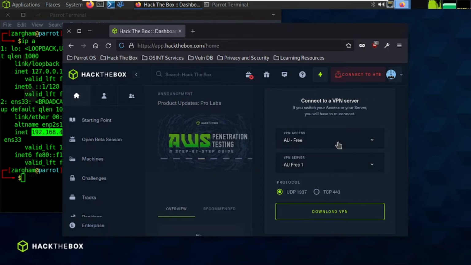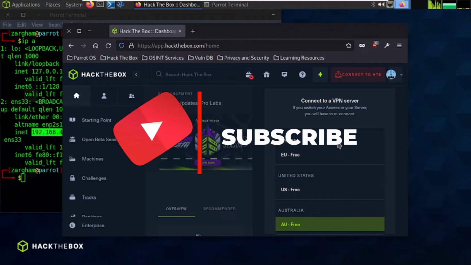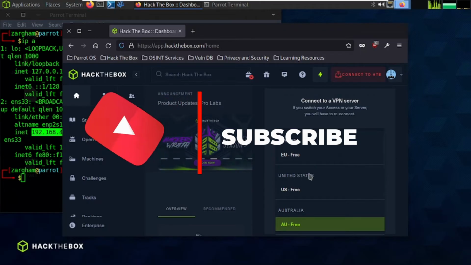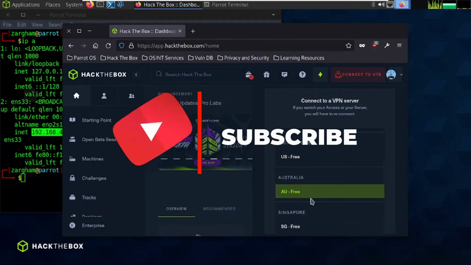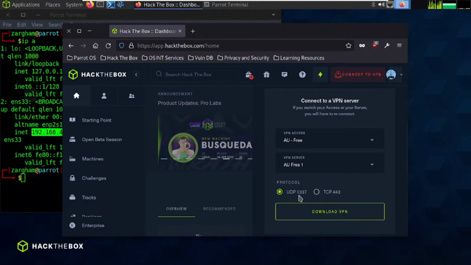Please always select those servers which are very close to you geographically. So I will select here Australia. Here we can select the protocol. UDP is not a reliable protocol, and there is some chance of data loss.